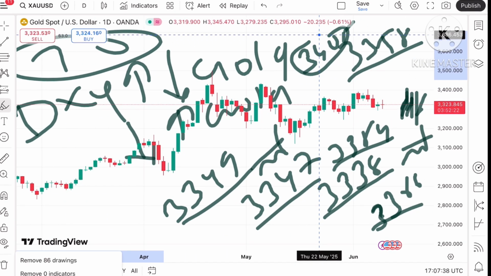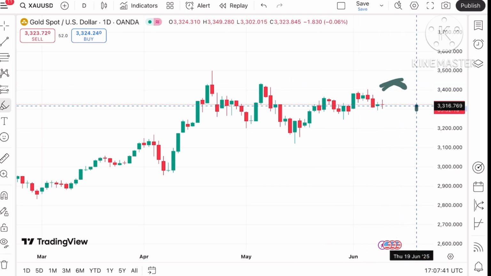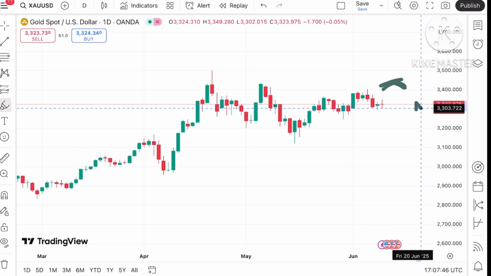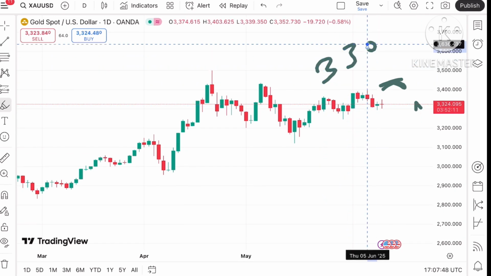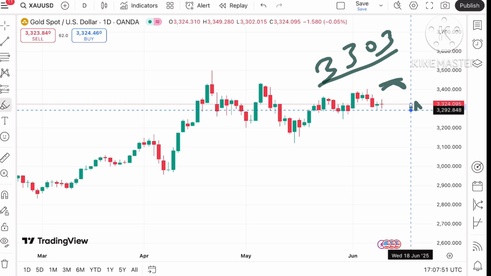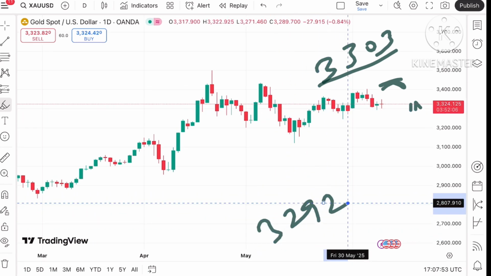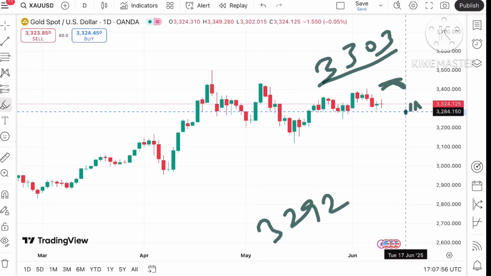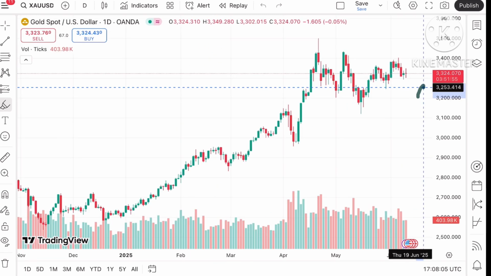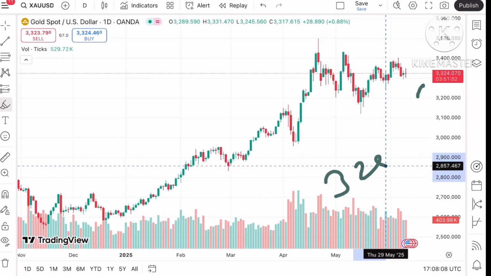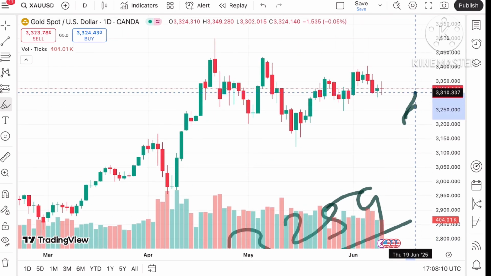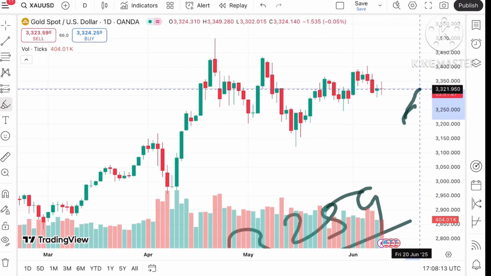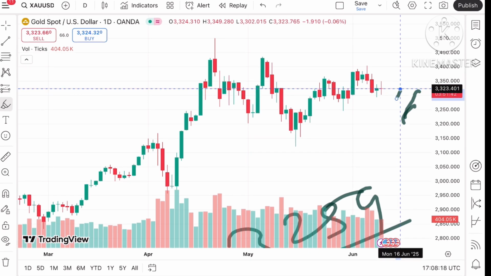But suppose the price doesn't sustain and starts falling below this level, we can see the price move towards the next level, coming at around $33.03, and if the price falls below that level, a chance of touching 32.92. If it falls below that level, a chance of touching 32.84, and if it starts falling below this level, a chance of touching 32.59. Again I repeat, if the price starts falling below this level, it can touch around 32.10 after crossing the level of around 32.23.